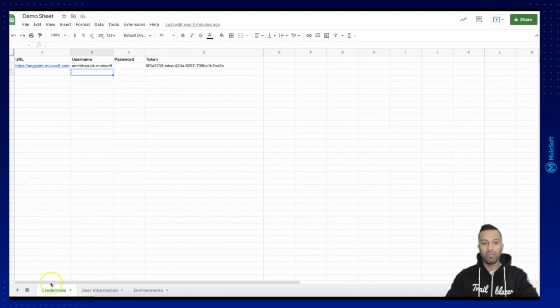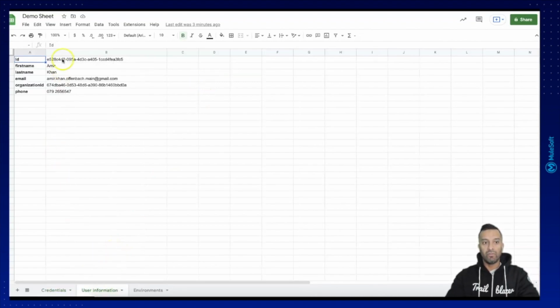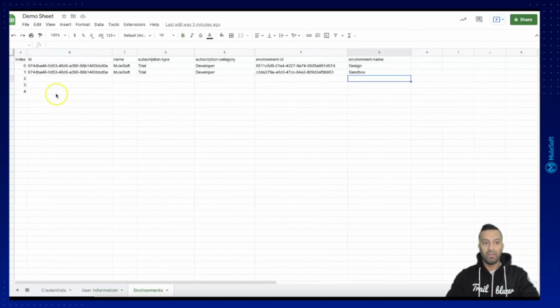Just as a quick summary, what we have done is we have created a credential sheet where we enter the URL, username, and password, and this cell is using a formula which basically uses the URL, username and password, and creates and retrieves the token from the Anypoint platform. Additionally, we receive all the user information, including the organization ID, as well as the different environments we currently have. So now, as a next step, what we are going to do is